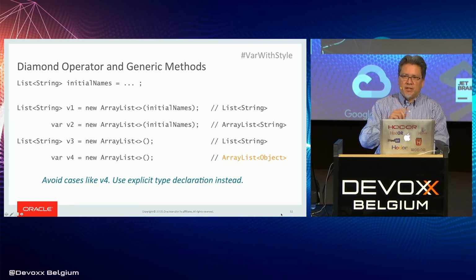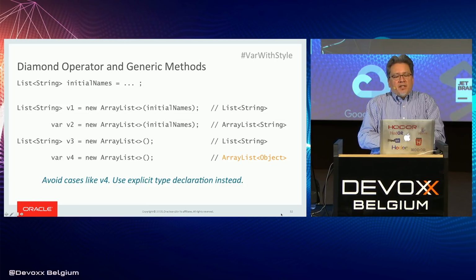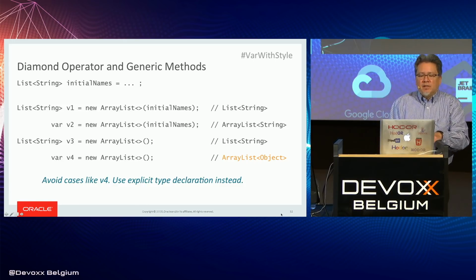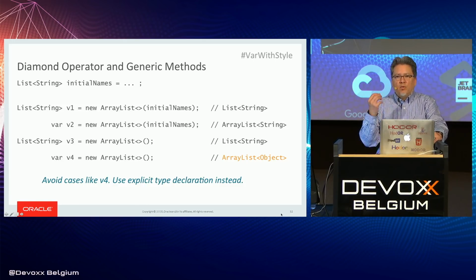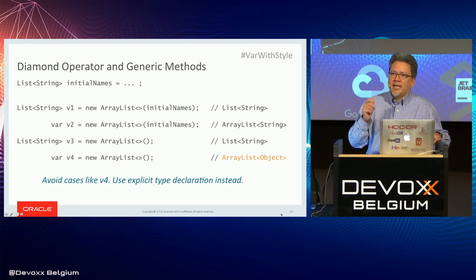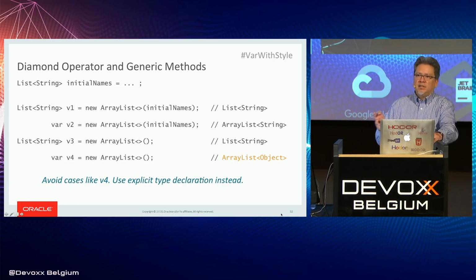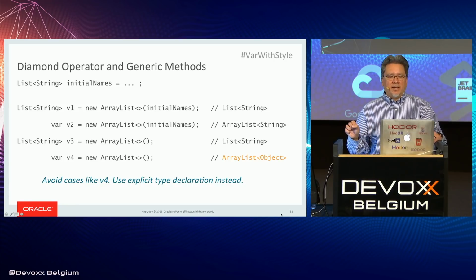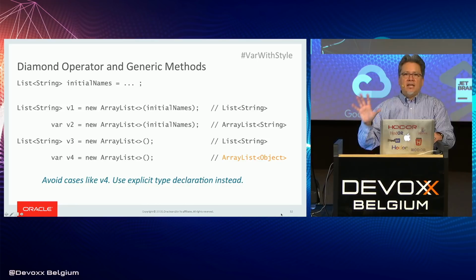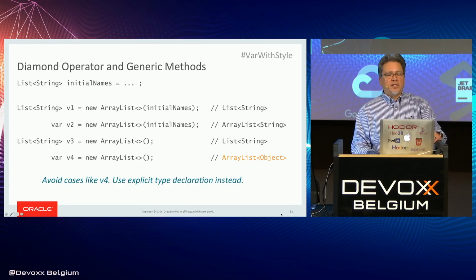Oh, sorry, Java 7, when the diamond operator was introduced. OK, now let's use var on the left-hand side. So we say new ArrayList diamond initialNames. Again, the same sort of analysis goes on. Where does the diamond operator get its type information? So initialNames has enough type information there. It's a List of String, and so new ArrayList with diamond gets new ArrayList of String. OK, and then that's the type of the initializer. So v2 is inferred to have that type.